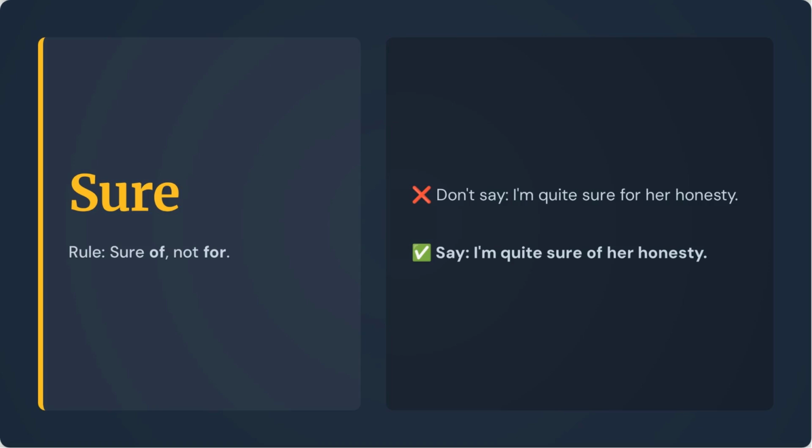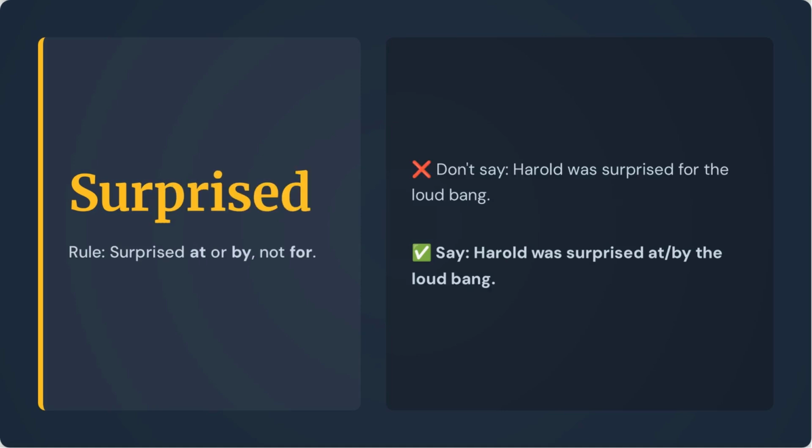When expressing certainty, use sure of, not for. The correct phrasing is, I'm quite sure of her honesty. Finally, when using the word surprised, the correct prepositions are at or by, not for. An example is, Harold was surprised at or by the loud bang.